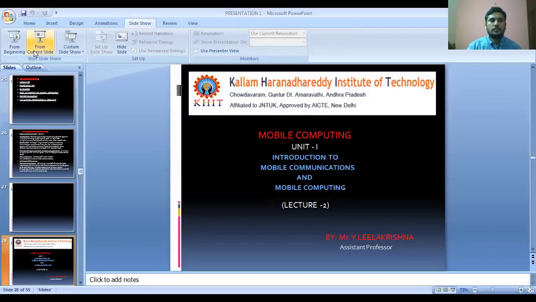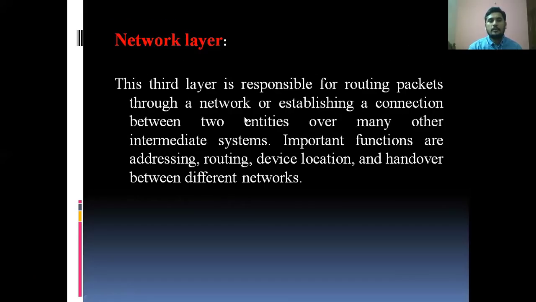Now, the network layer. This is the third layer. The main responsibility of this layer is establishing the path and the connection between the sender and receiver, between the client and server, and between user 1 and user 2. Whatever it may be, it has to establish a path. In which way? It has to establish a connection, either wired or wireless, whatever it may be.